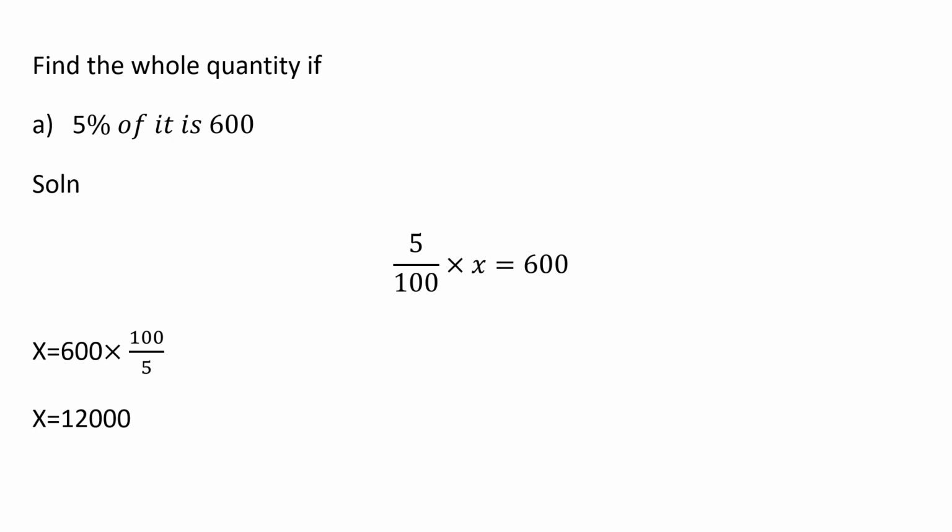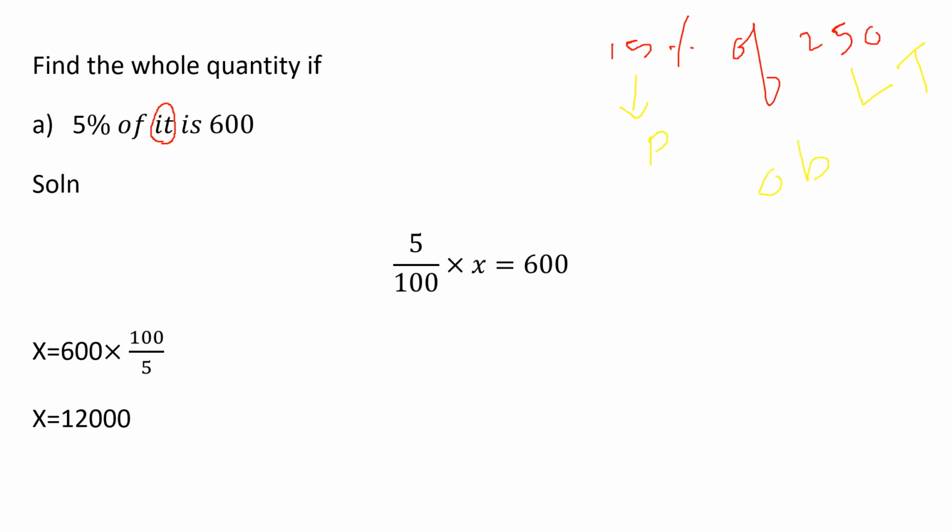Next one, find the whole quantity if 5% of it is 600. Till now what we have learned? 15% of 250. What is the meaning of that? The total amount is given. In the previous example, the total amount was given and the percentage was given. We want to find the obtained value.